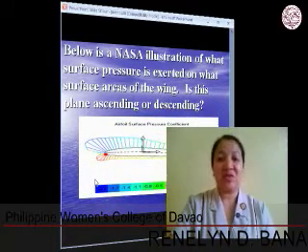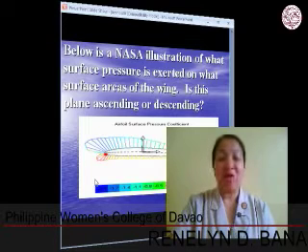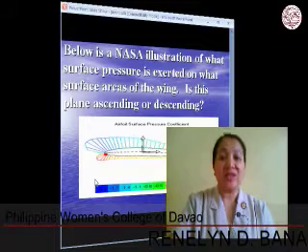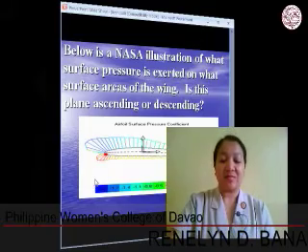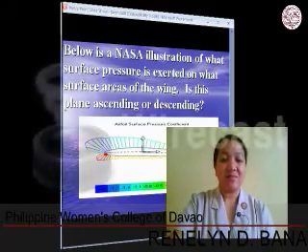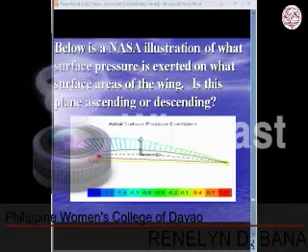Below is an illustration of how we are going to compare the surface pressure exerted on surface areas of the wing. Is this plane ascending or descending?